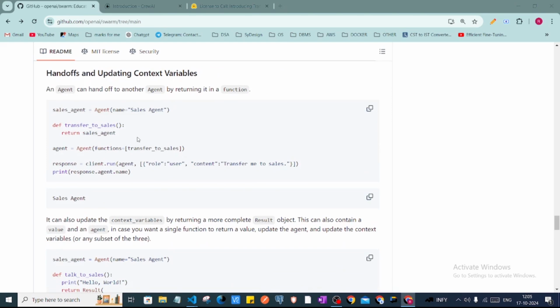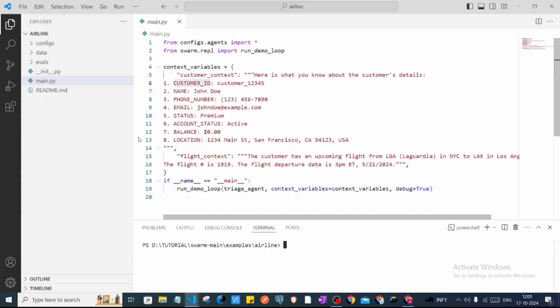Now I will go to the actual example which is there in the library for airline management. Before running this code, let's see what folders are there. Here this is the main file, which has the context variables for customer context and flight context.